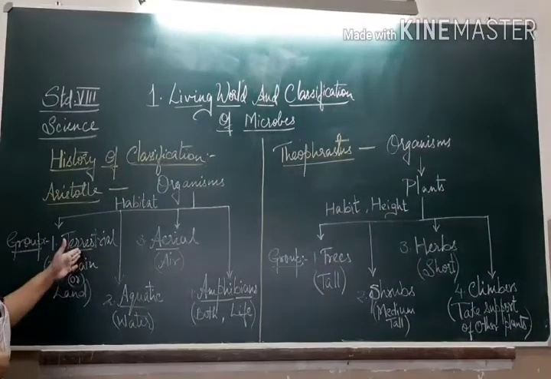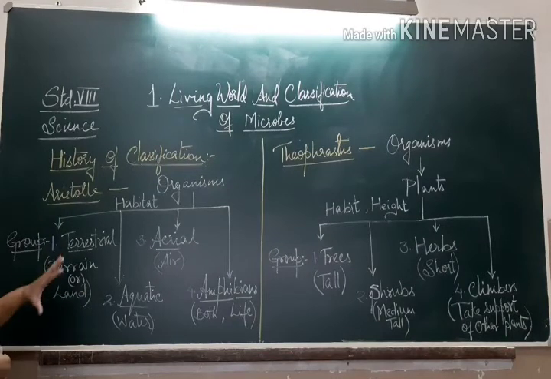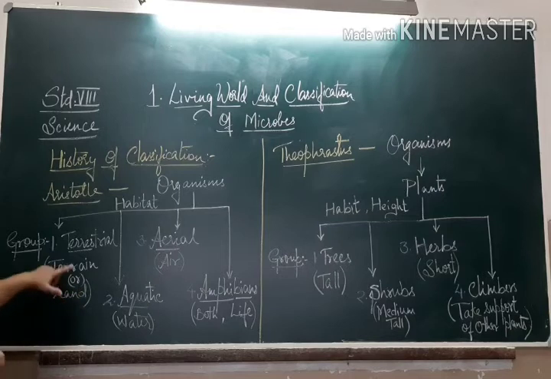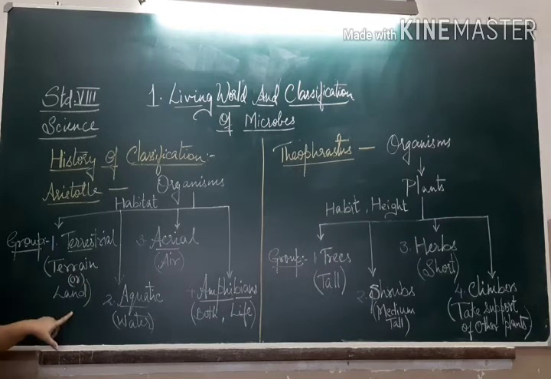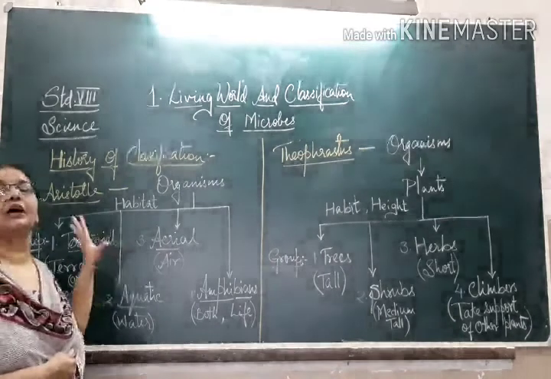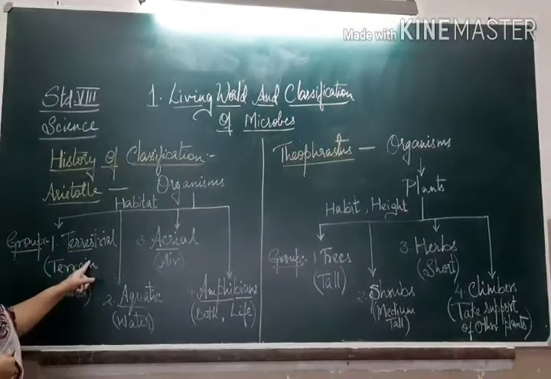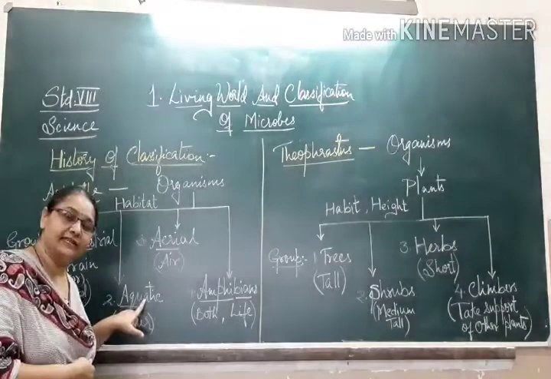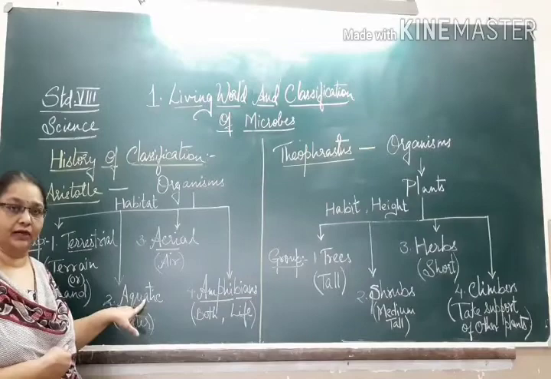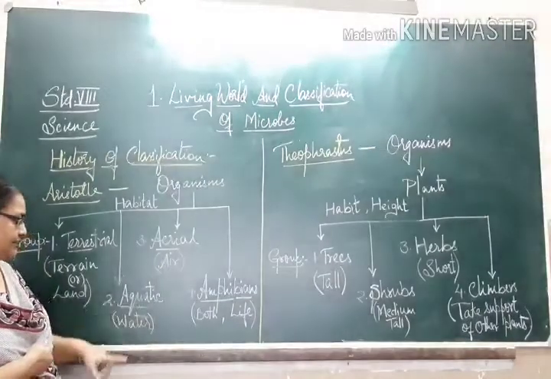The organisms in the terrestrial group were those dwelling on terrain, on land. The word terrestrial refers to terrain, on land. So the organisms which lived on land were classified under terrestrial organisms, whereas those organisms that lived in water were classified under aquatic organisms.